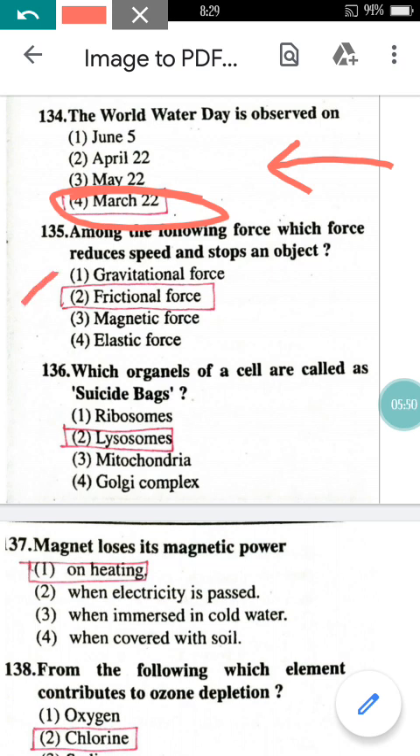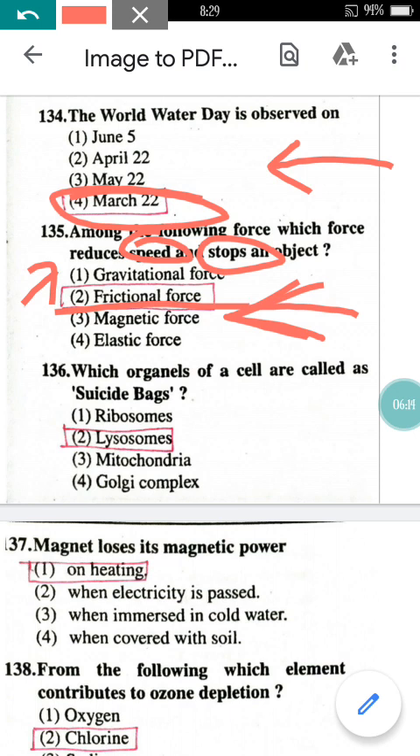Now see question number 135. Among the following forces, which force reduces speed and stops an object? The force that reduces the speed and stops the object is the frictional force. As we move on a rough surface or on a smooth surface, we stop very fast on the rough surface, just because of the friction. So here the correct option will be the frictional force. Question number 136. Which organelles of a cell are called the suicide bags?